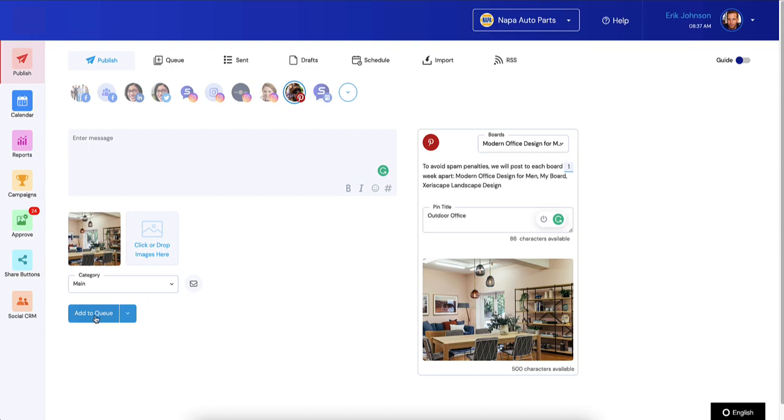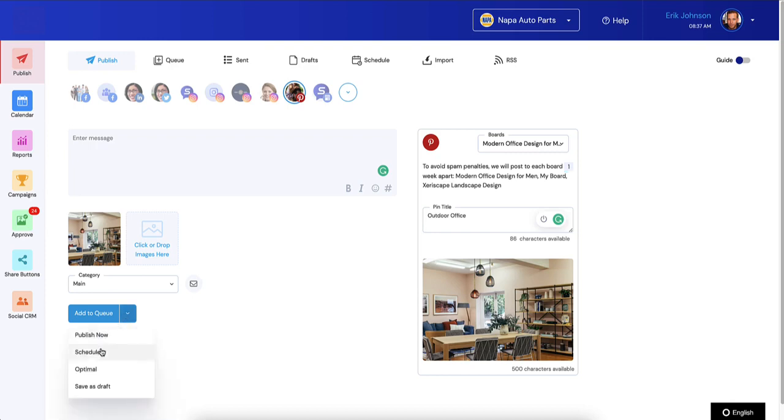It doesn't matter. If you choose add to queue, it's going to wait until that first queue spot comes along. Then it's going to post to the Modern Office Design. And then 1 week from that point that it sends that first post, it's going to send to my board. And then another week later, it's going to post to the Xeriscape Landscape Design. Same thing if you schedule it.